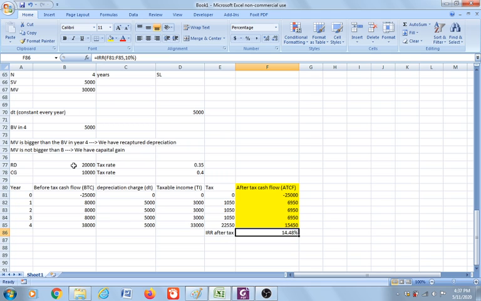So I think this is how we calculate the after-tax rate of return by using our knowledge of cash flow and depreciation. When we use a different method of depreciation, we get a different after-tax cash flow, and maybe a different internal rate of return. So it depends on what type of depreciation method you use. I think this is it. Thank you very much.